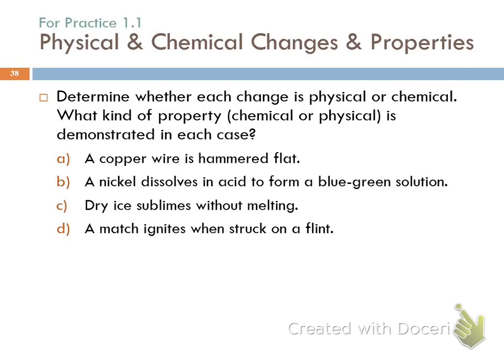So here's an example. Determine whether each change is physical or chemical, and what kind of property is demonstrated in each case. So let's look at A. A copper wire is hammered flat. Is that a chemical or physical change? It's a physical change. What kind of a property is being demonstrated? A physical property. A physical change demonstrates a physical property.